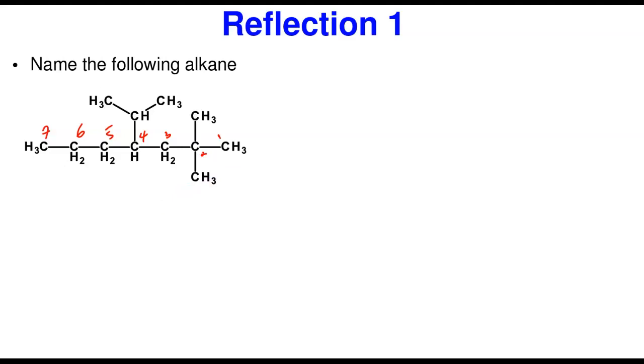So having known that the longest chain is heptane, let me first of all write it. So this is heptane. Let me just write it here. Heptane. That's what it is. The longest chain, because this is the root name, is heptane. Now, what do I have attached? How many attachments do I have? Let's look at them. Let me use a different color. So this is an attachment in carbon number 2. This is also an attachment.